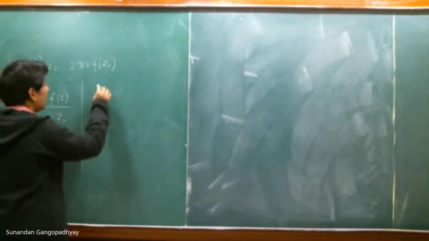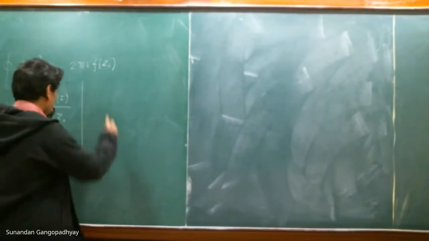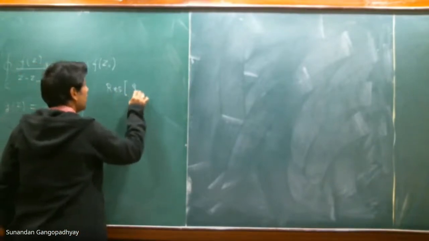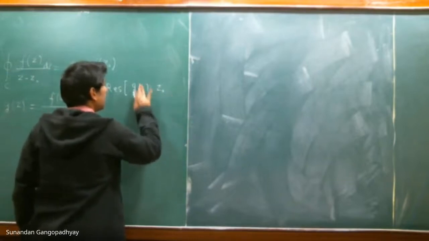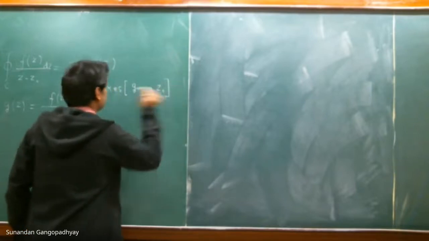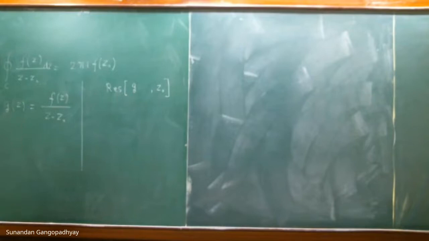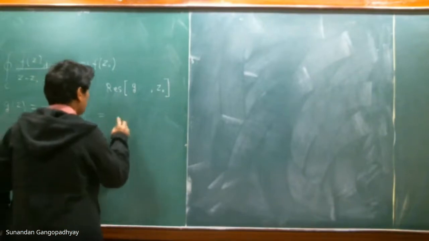Now let us do one thing. Since g(z) is not an analytic function, let us calculate the residue of g(z) at z0. You know that g(z) has a simple pole at z = z0, therefore you know how to evaluate it.